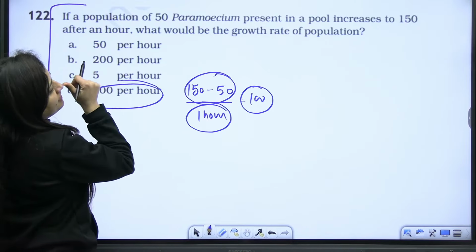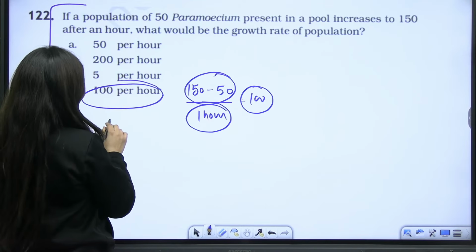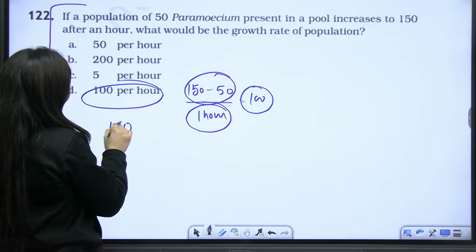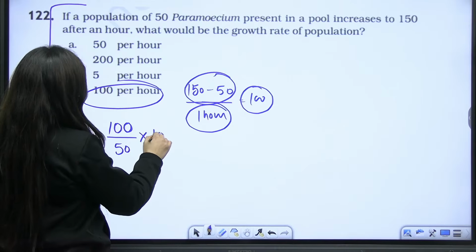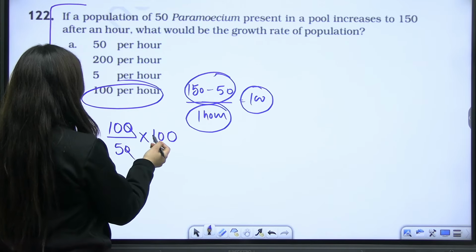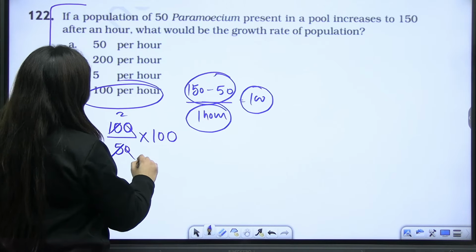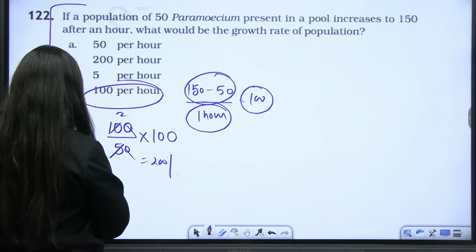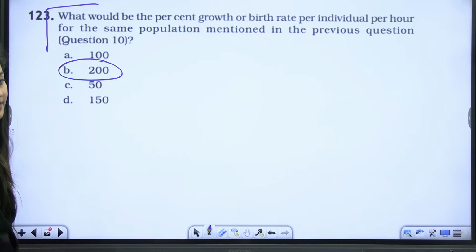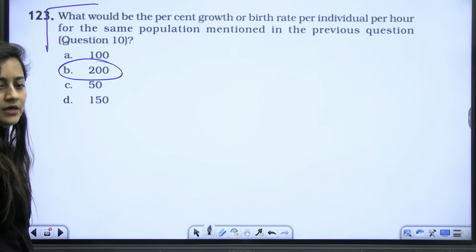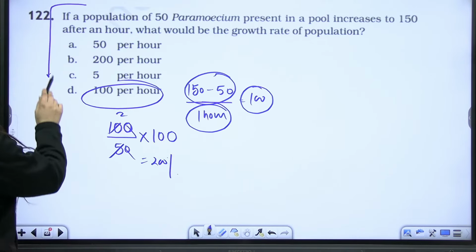So 50 paramecium present in a pool increases to 150. That is a total increase of 100 individuals. Initial is 50, because you have to tell the percent cover. So of course, what will be the answer? 200%, it is going to be 200 basically. Okay. The answer is 200.